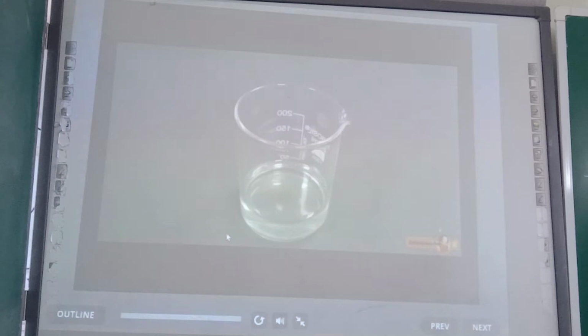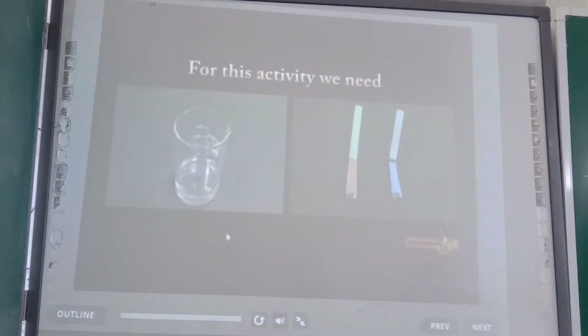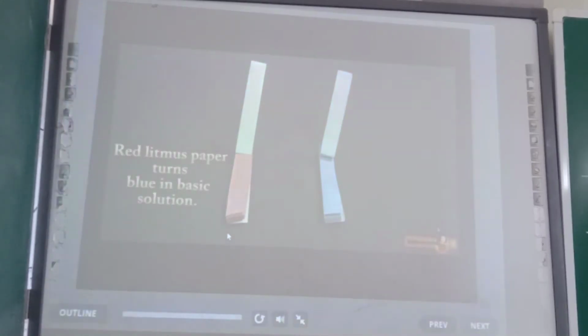How will you find if it is acidic or basic? Let us use litmus paper to find it. For this activity, we need a colorless liquid, red and blue litmus paper. Red litmus paper turns blue in basic solution, and blue litmus paper turns red in acidic solution.